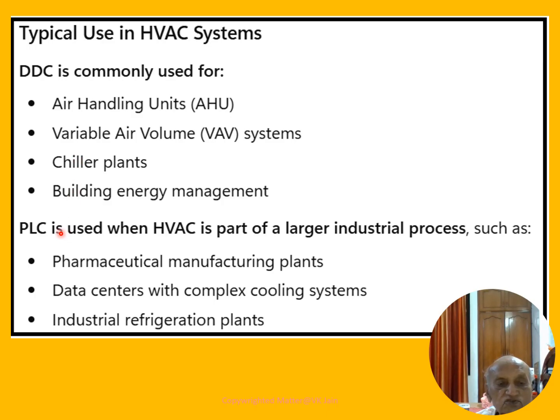PLC is used when HVAC is a part of larger industrial process such as pharmaceutical manufacturing plants, data center with complex cooling system, industrial refrigerant plants.